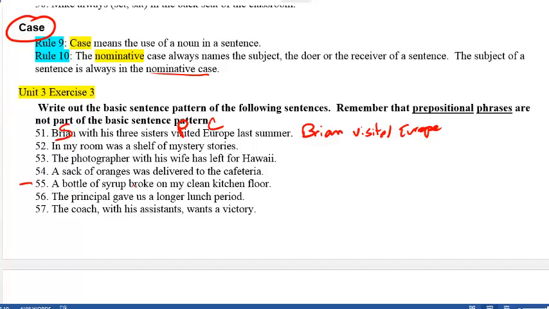Number 55, a bottle of syrup broke on my clean kitchen floor. Remember, I said whenever you have a blank of blank, the first one is always your subject. Broke is the predicate. On my clean kitchen floor answers where. Since that's intransitive, it would be bottle broke. And that's all that you would write for that one.